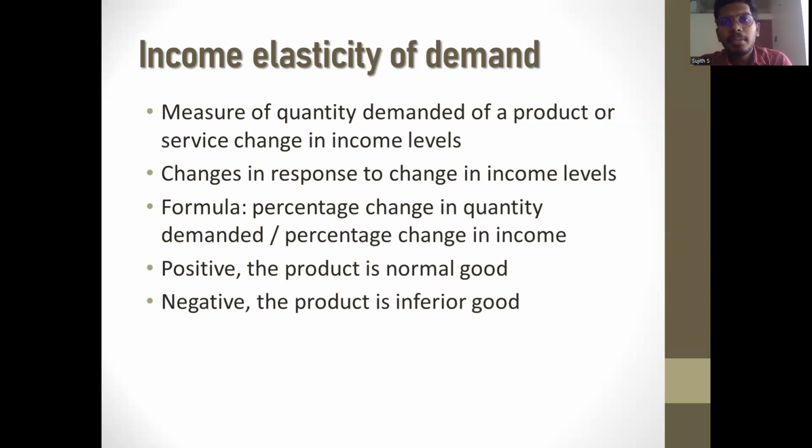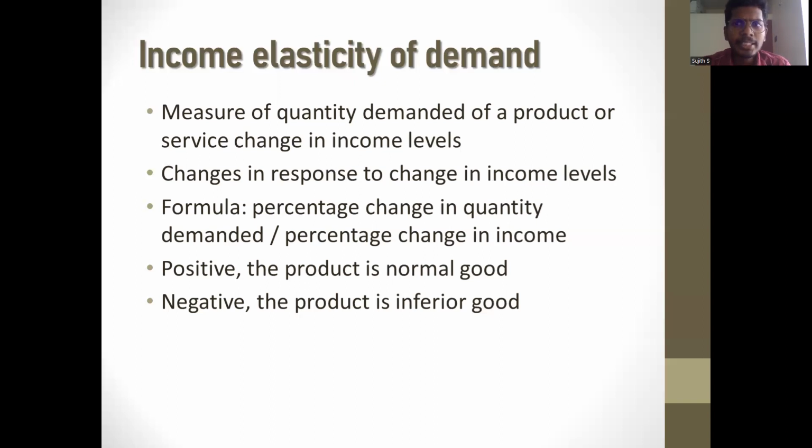If income elasticity of demand is positive, the product is considered a normal good, which means that as income increases, the quantity demanded also increases. Income elasticity of demand greater than 1 indicates that the product is a luxury product, which means that as income increases, the quantity demanded increases at a faster rate. When it is less than 1, it indicates that the product is a necessity good, which means as income increases, quantity demanded increases at a slower rate.